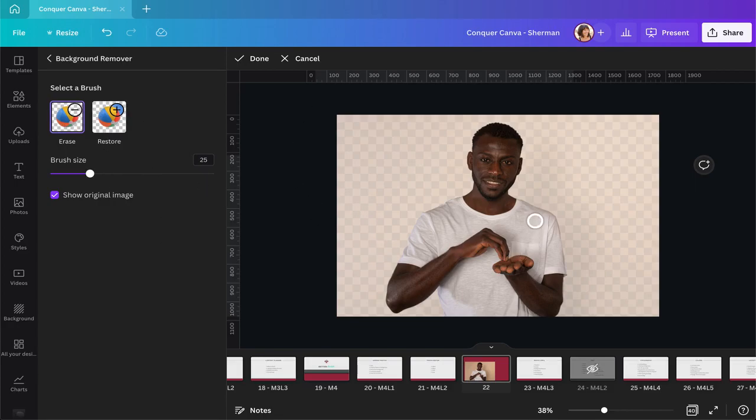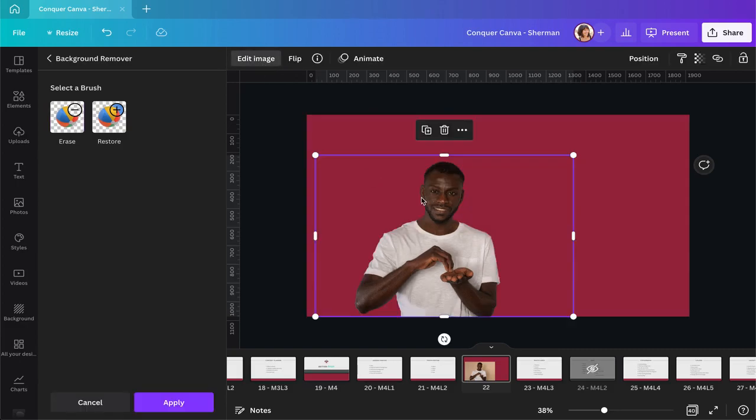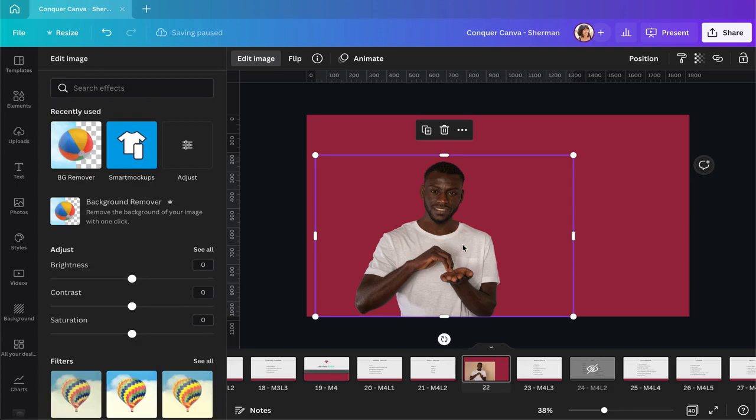And then once you're done adjusting your image, you just click done right here. And then you have your photo with the background removed, and then you still have the option of going back and forth. And when you're done, you just click apply, and then you have your image without the background to use any way you like.